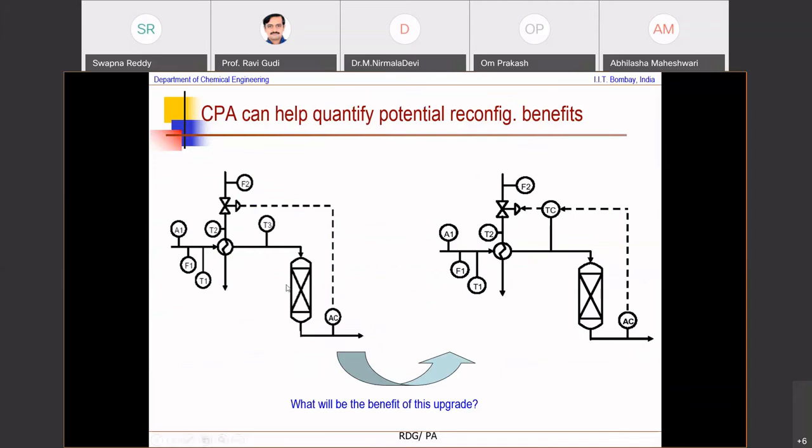This is a packed bed reactor where I have an analysis of the output. This packed bed reactor is critically dependent on this temperature, the feed temperature. This feed temperature is achieved by a certain amount of preheat of the feed. So if this preheat is not adequate, this quality will suffer.